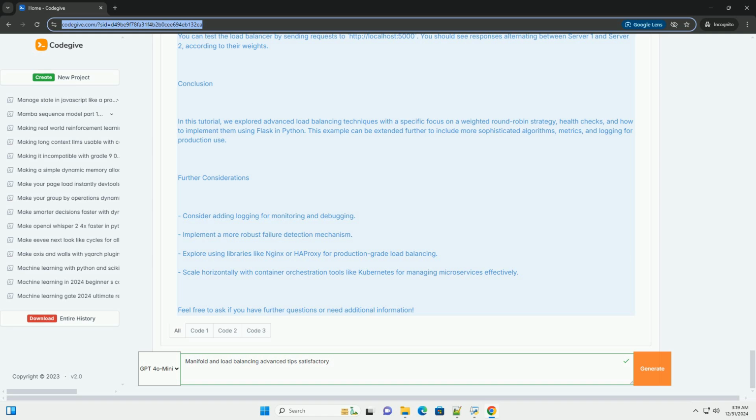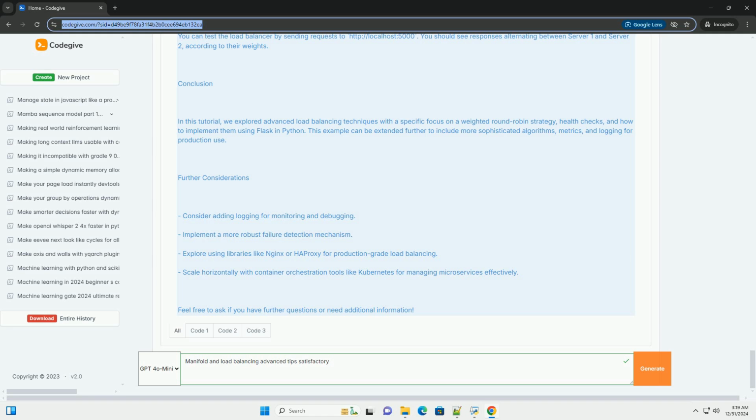Import time. app = Flask(__name__). Server configuration. servers = [{'url': 'http://localhost:5001', 'weight': 3, 'active': True}, # server 1 has a weight of 3